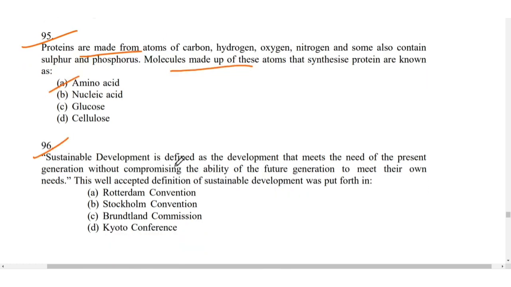96. Sustainable development is defined as the development that meets the needs of the present generation without compromising the ability of future generations to meet their own needs. So this well accepted definition of sustainable development was given by this commission.